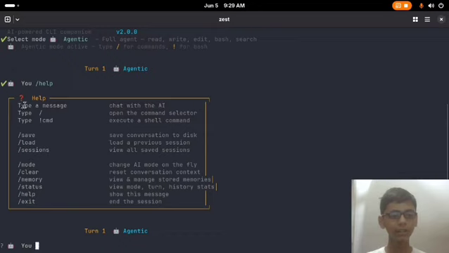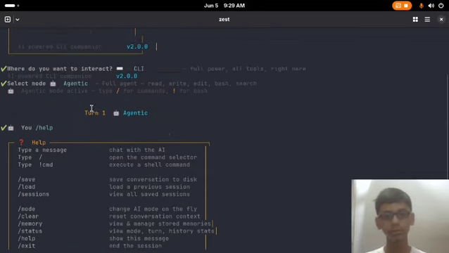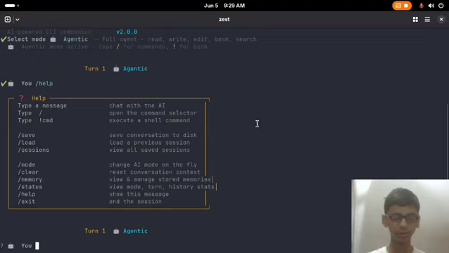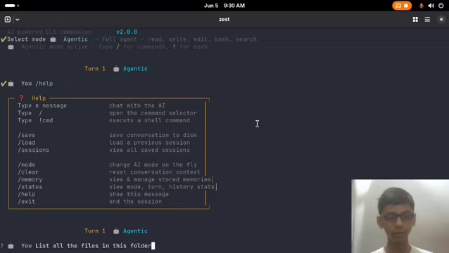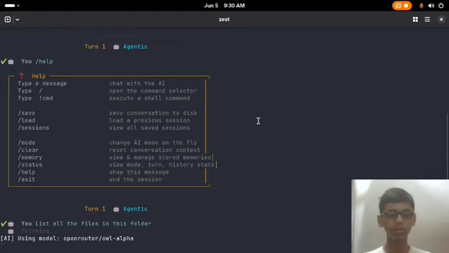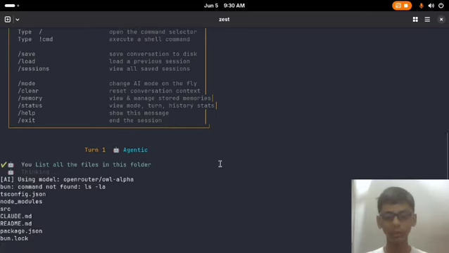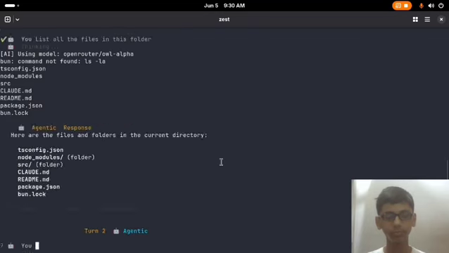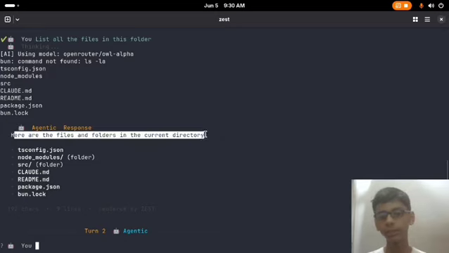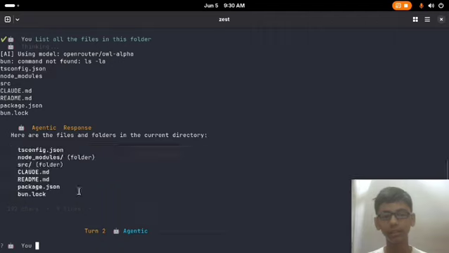So let's start with typing a message. I will type here to list all the files in this folder. Let's start, and here you can see it is using the AI model, and in some time it will show you the result. Here you can see it has quickly created a response for you. Here are the files and folders in the current directory.